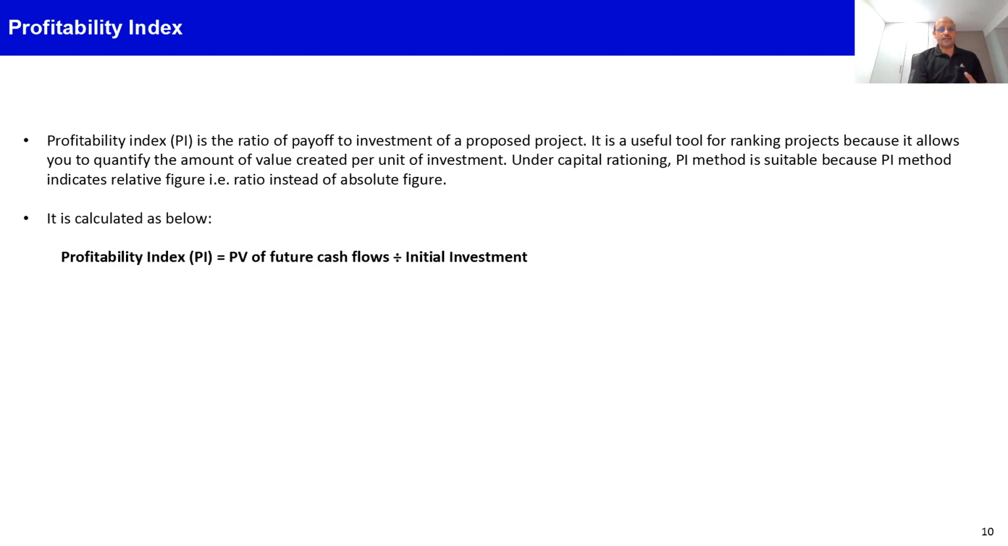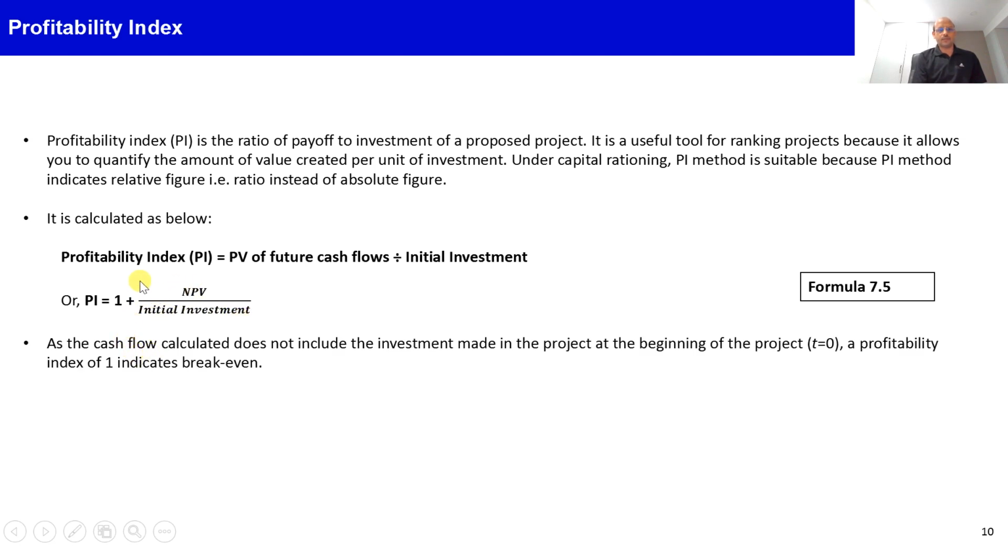It is calculated with a very simple formula. Profitability index equals the present value of future cash flows divided by the initial investment. When we say present value of future cash flows, we do not consider the initial investment. Alternatively, we can also calculate it by this formula: PI equals 1 plus NPV in the numerator. NPV accounts for both the initial investment as well as the future cash inflows, and we divide that net present value by the initial investment.